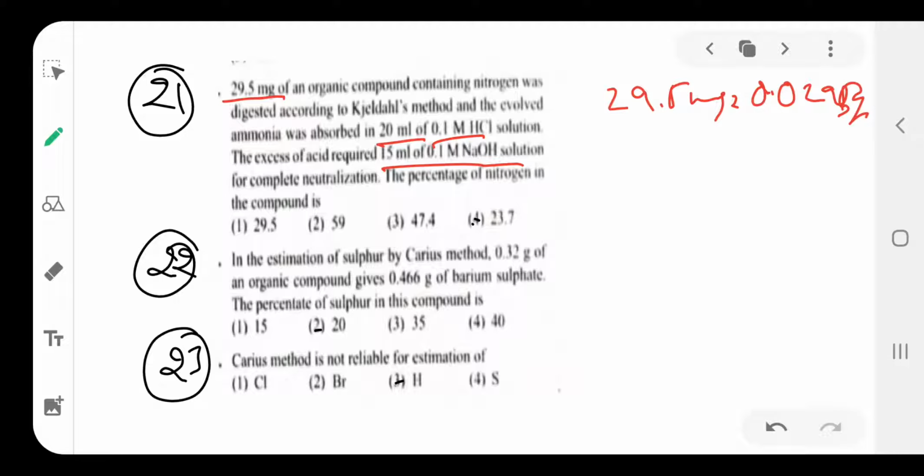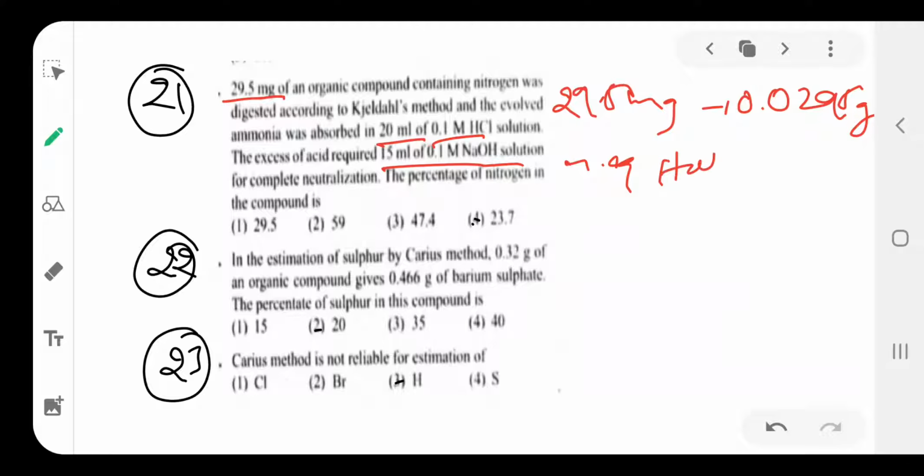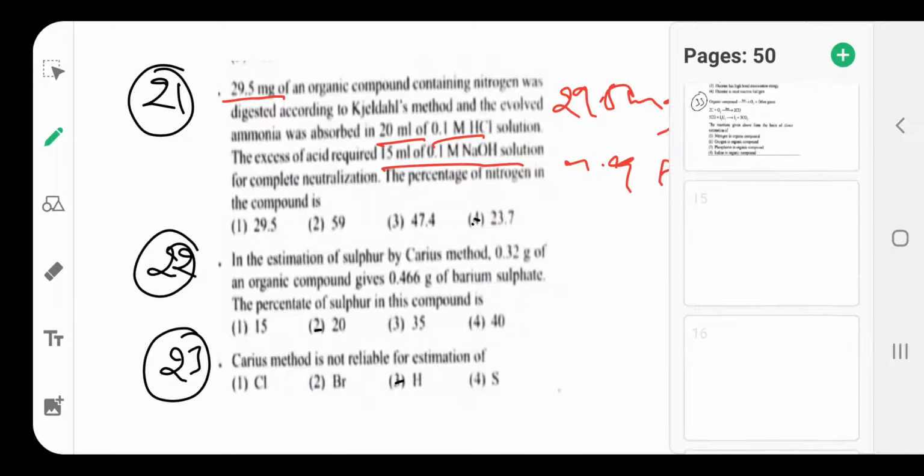First, they gave the mass of the organic compound, which is converted from milligram to grams. 29.5 milligram becomes 0.0295 grams. Next, the milli equivalents of HCl is equal to molarity into basicity.